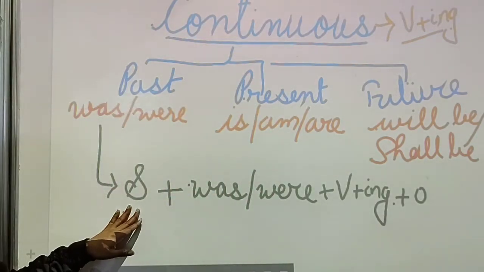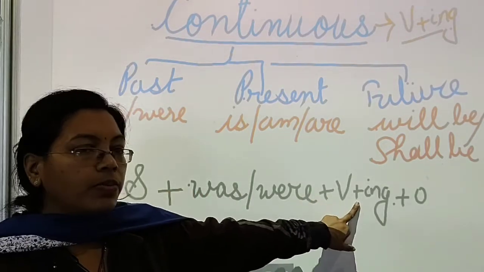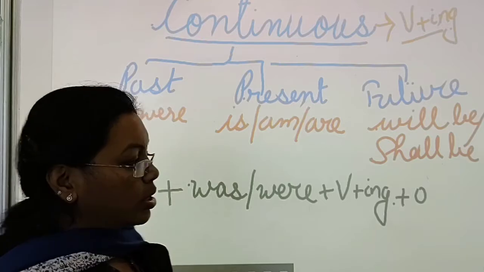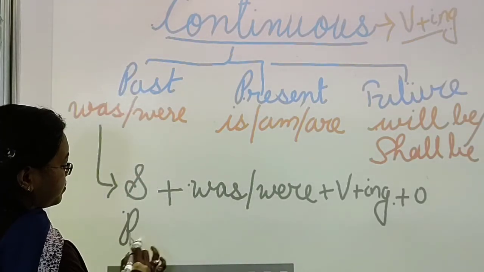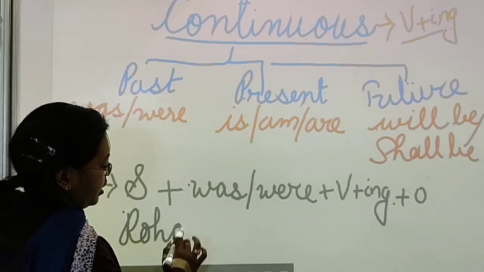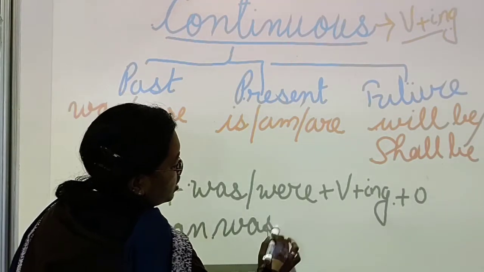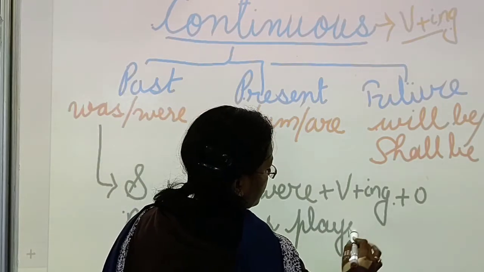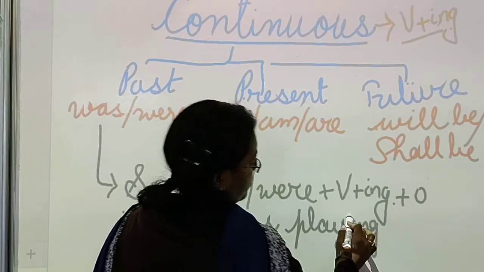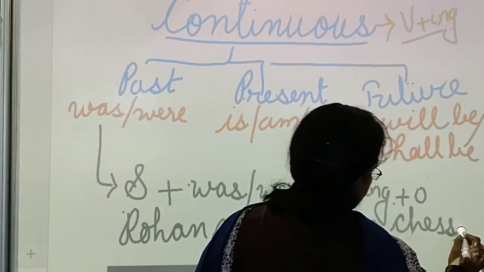Okay, your subject will be there, was or were will be there, plus verb will be there, and your object will be there. Example, Rohan was playing chess.